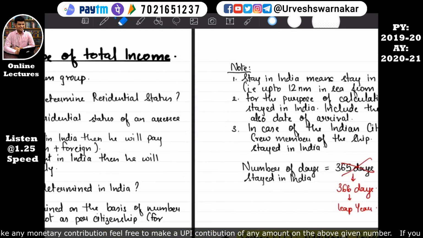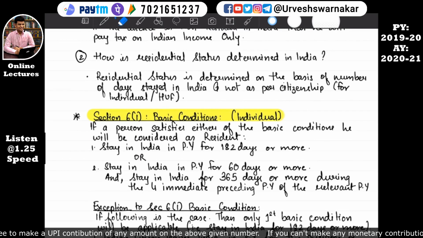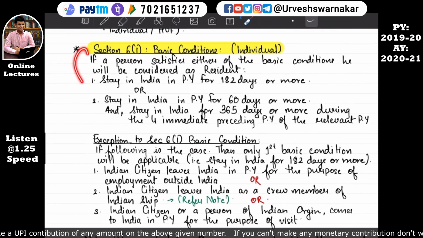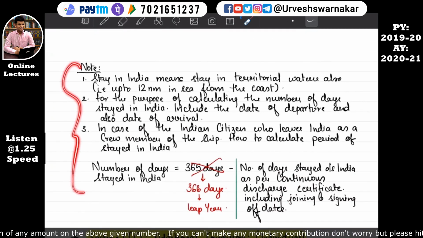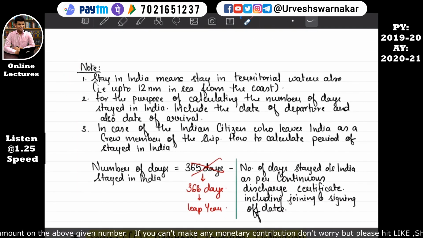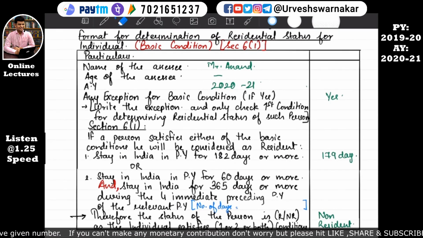So we have completed section 6 subsection 1 basic condition, and we have completed section 6 subsection 1 basic condition with exceptions. Okay, with its important content, the content of the section, exceptions, note, note, and different kinds of illustration, how to solve an exam question, and also we have completed the format of the basic condition. Okay, I hope this is quite clear.